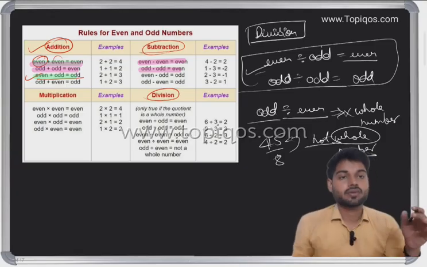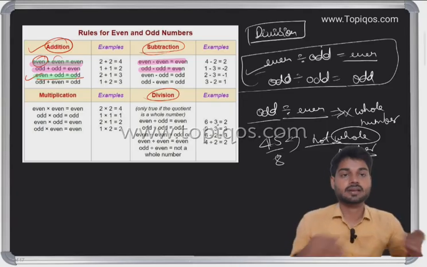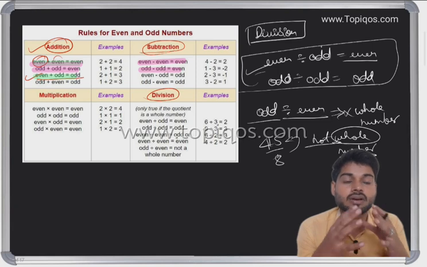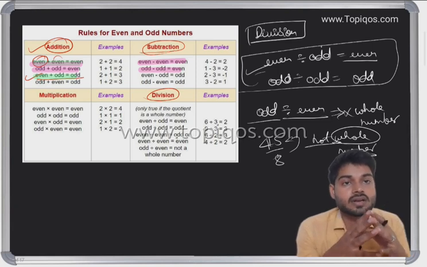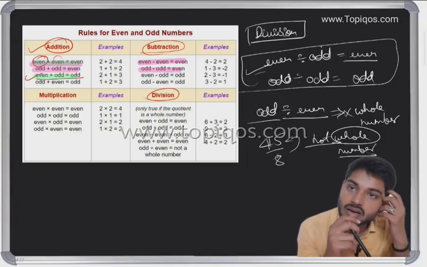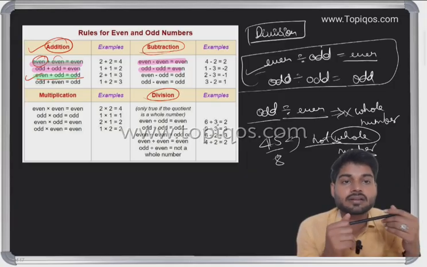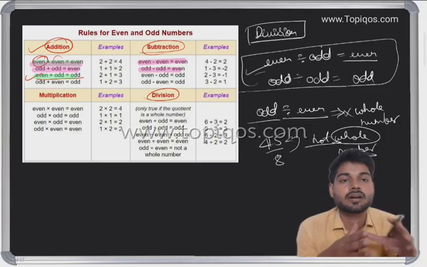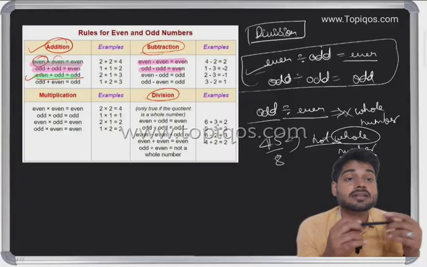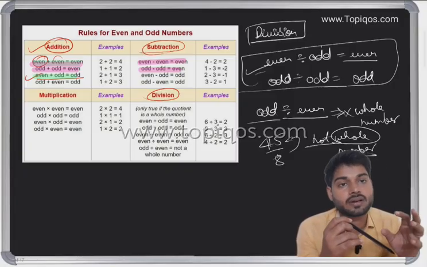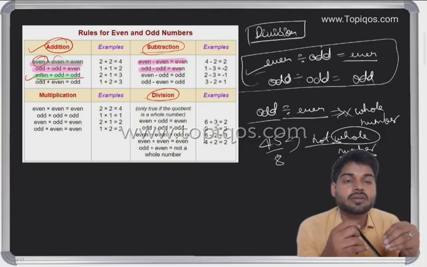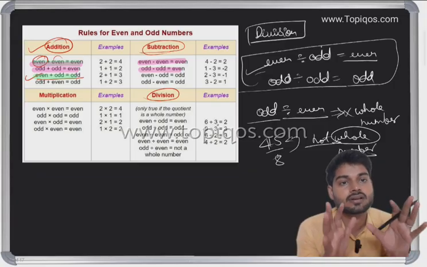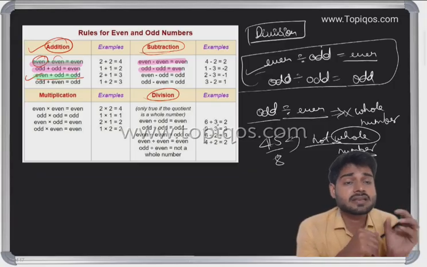Okay, so what have we done so far in this class? We have taken some basic introduction to the number system, the core concept of the number system. We haven't solved any questions, the reason being I will take the questions in the next class. It was a whole conceptual class. So if in further classes you get stuck in any question related to the number system, you have to watch this video again, because in this video we have summarized everything needed, at least the basic concepts of the number system.